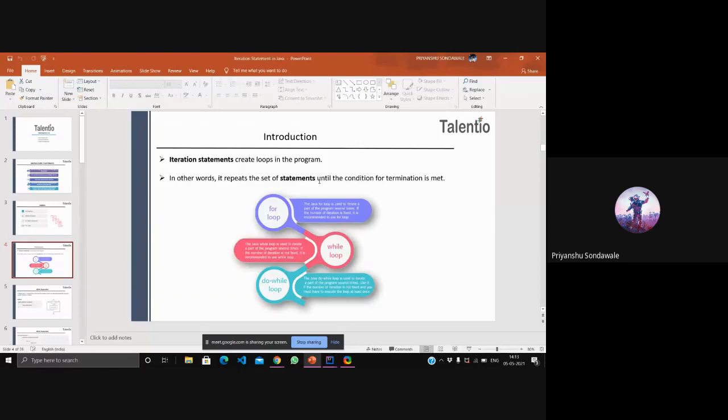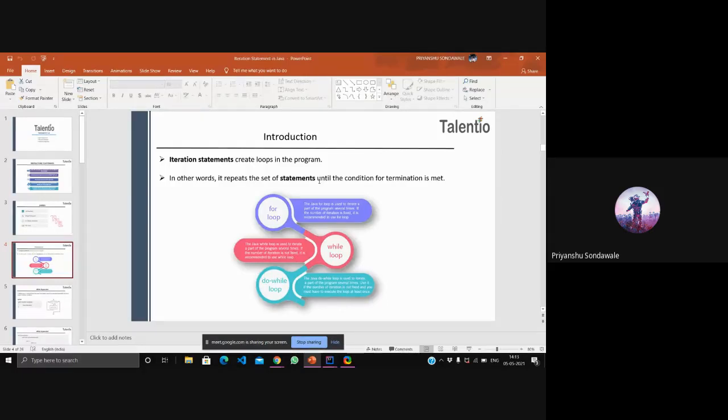Till what point will she reach? The last roll number. Until the last roll number is reached, she'll continue, so the last roll number is your condition. And she's going one by one, so she's incrementing by +1.